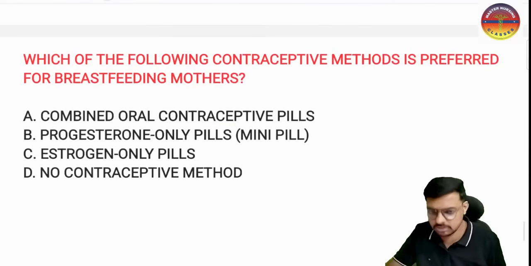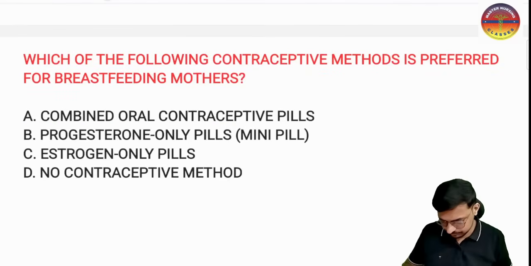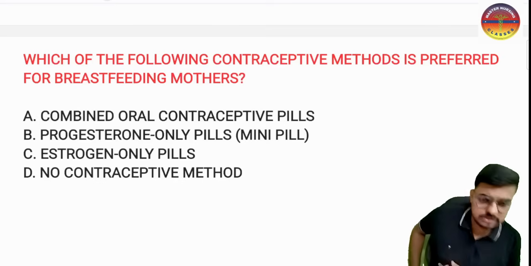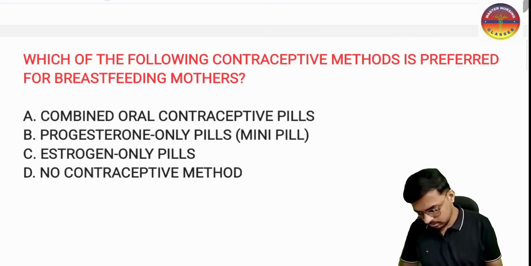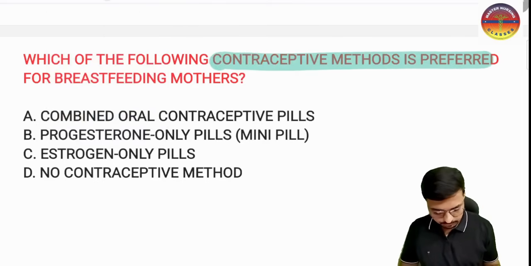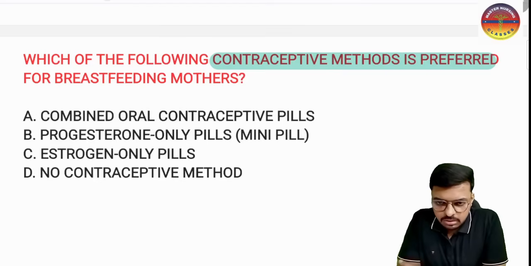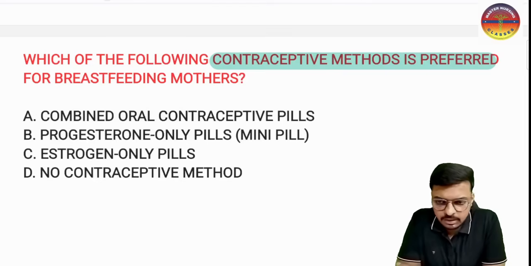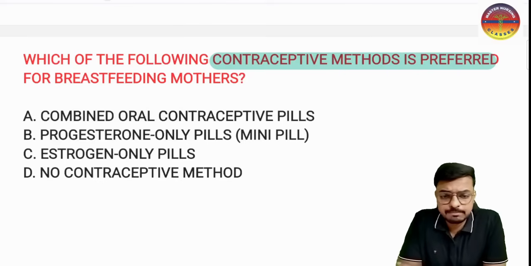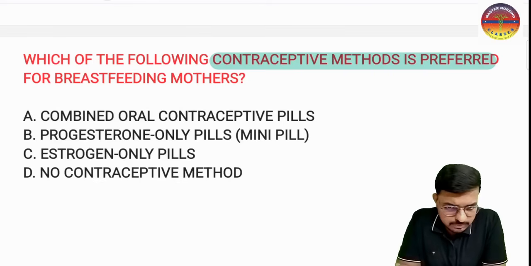And here it comes to the next question. Try to read the question properly and try to give the best answer. Which of the following contraceptive methods is preferred for a breastfeeding mother? In the options we have: A, combined oral contraceptive pills, the OCPs we have discussed till now. Option B is the progesterone only pill. Option C is the estrogen only pill. And option D is no contraceptive method is preferred in breastfeeding. So what is the answer?